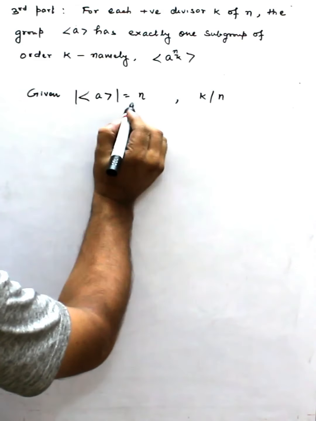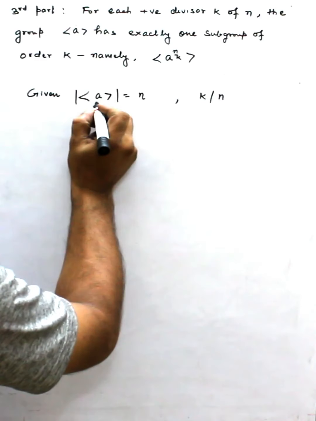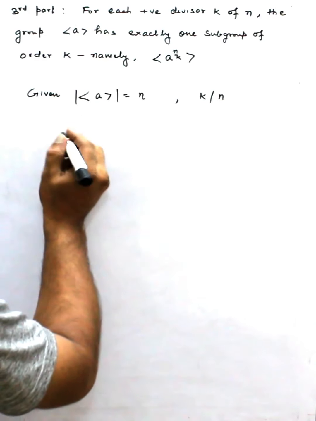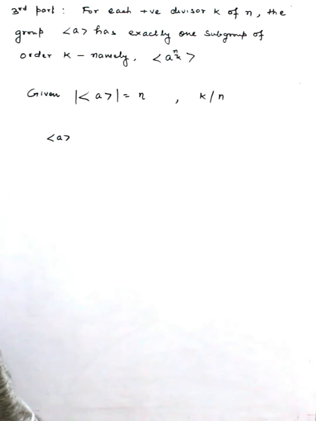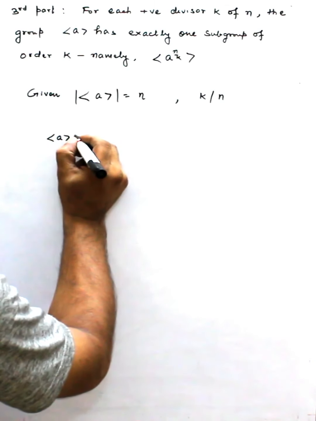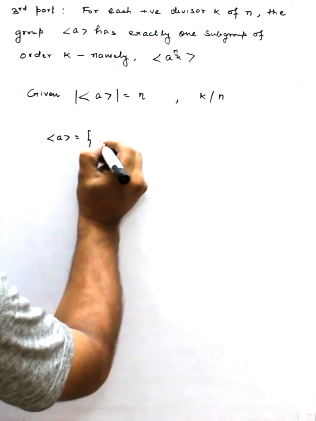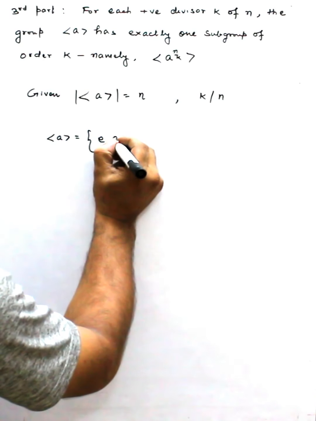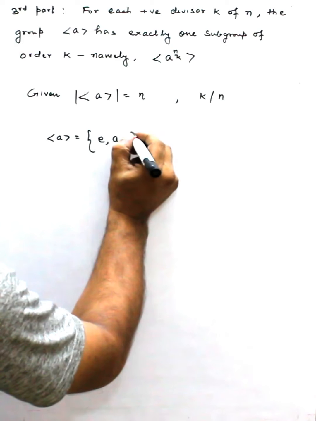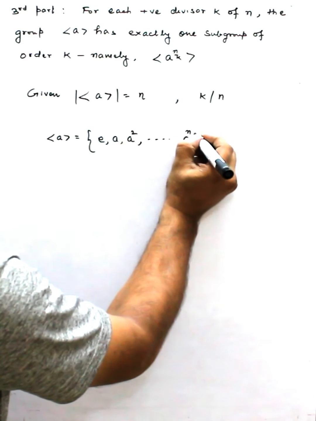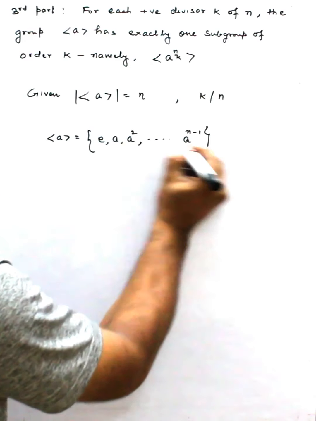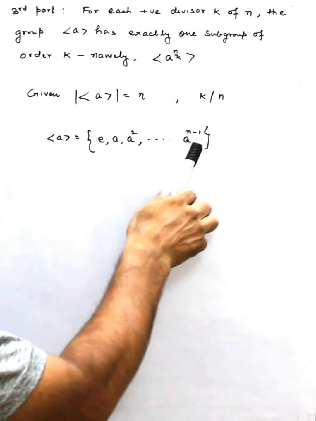So what does it mean? This means this has n elements. That means if I write this group, it is e, a, a square, and so on, and a^(n-1) is the last term. Why don't I include a^n?